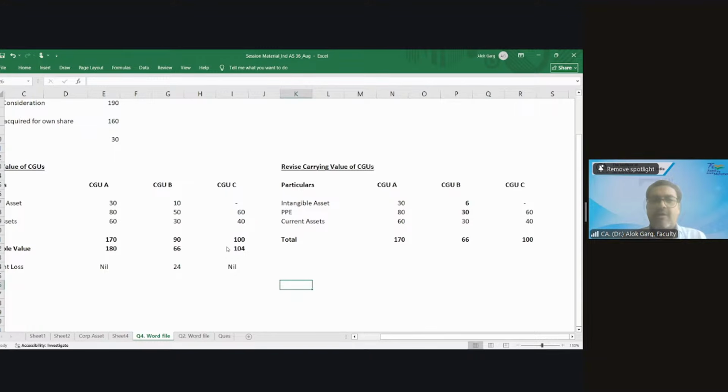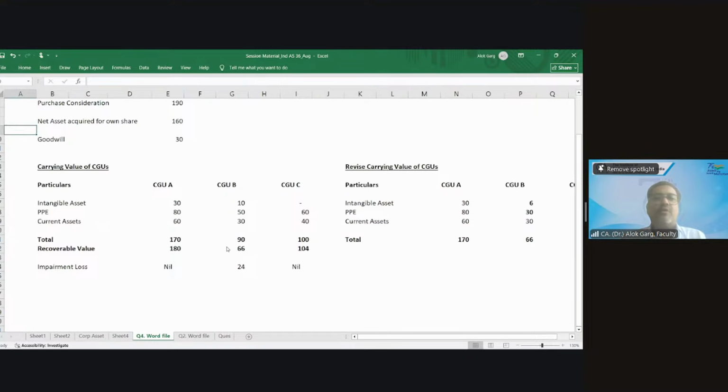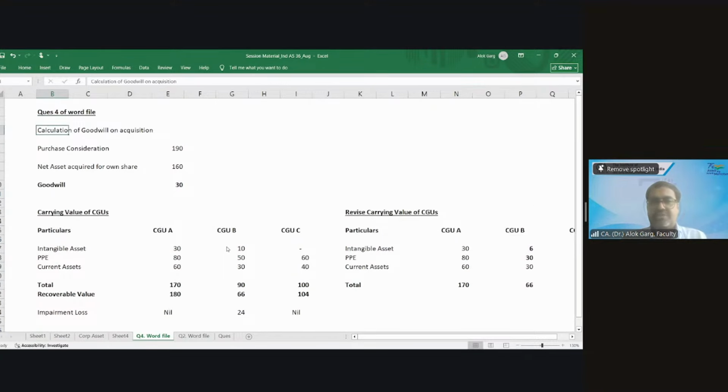Now in this question you have computed a goodwill. And one more piece of information is given in the question. You know what it is? The recoverable value of the company is given, meaning the recoverable value of the entire Mission Limited.